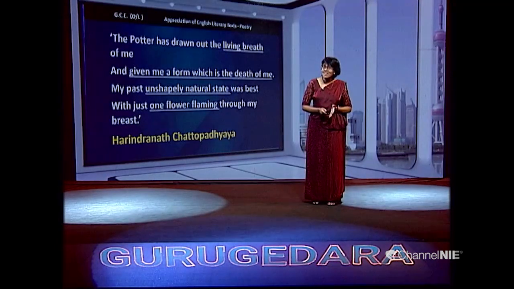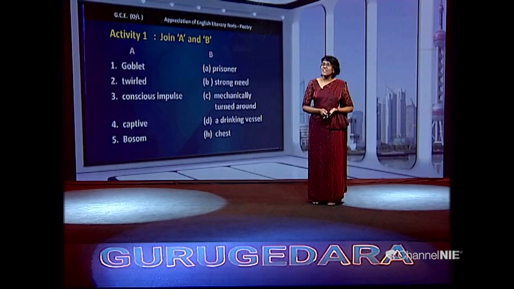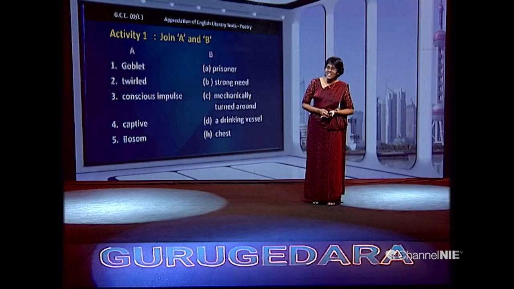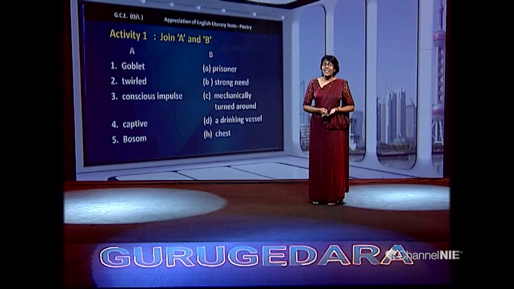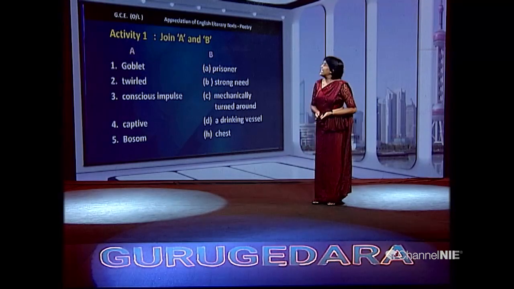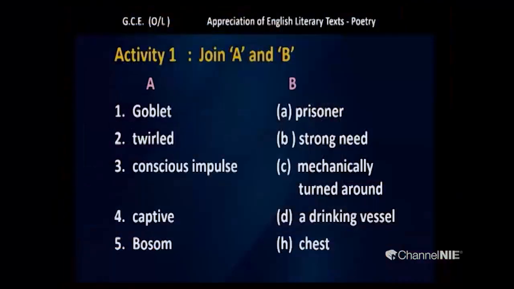We will discuss more in detail with some activities. Right. My dear students, shall we do this activity which is really easy? You are going to join A and B. I'll read for you.